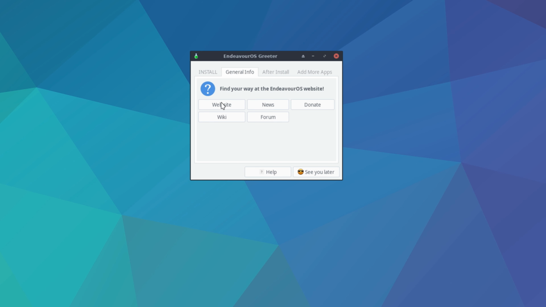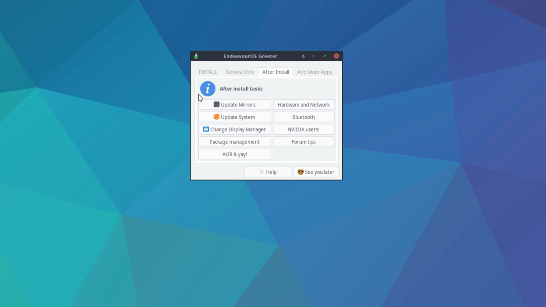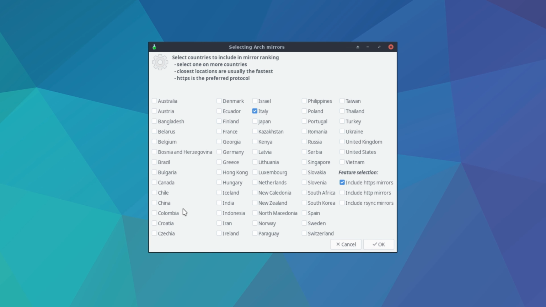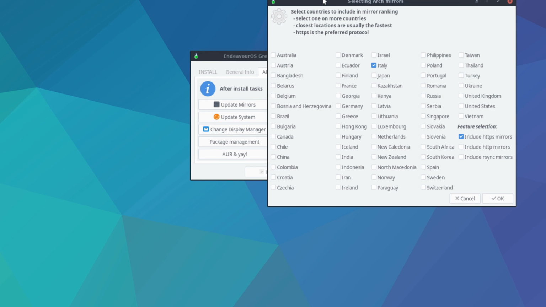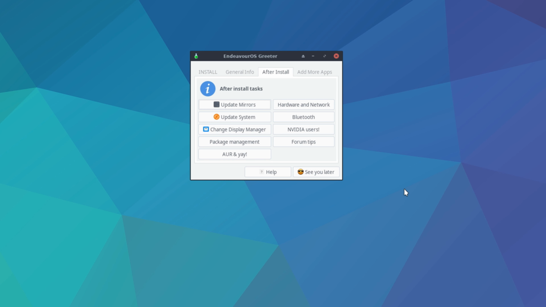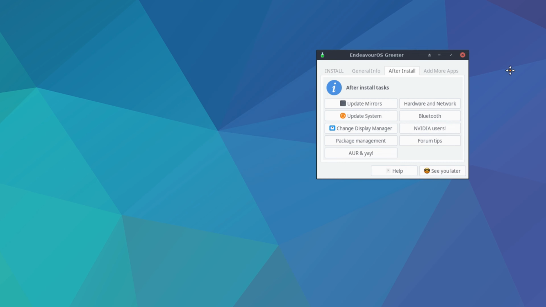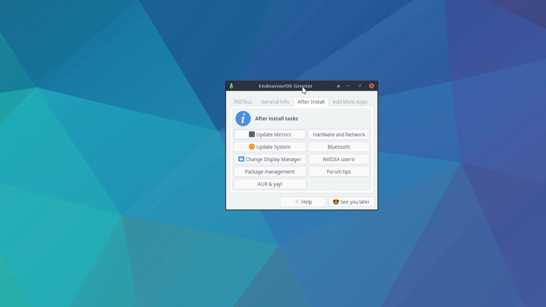So general info, we have the website, news, wiki, after install. Okay, so here are some actual things we might want to do. Update mirrors, and that's what happened when we first started the installer. So same exact dialogue, and I guess there's no harm in doing it again. Pressed OK. Probably it's doing its thing, or probably it already did its thing.